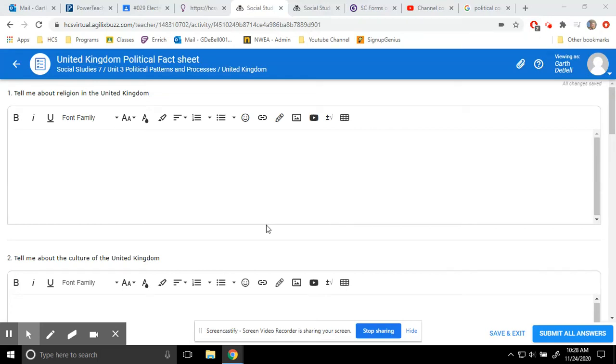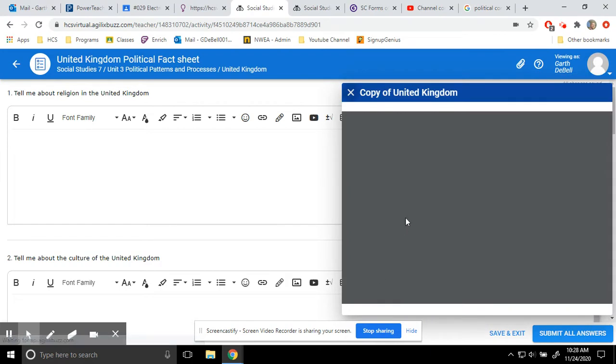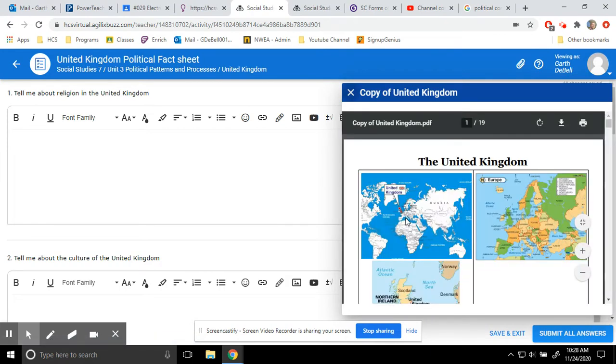All right, guys. So today we're working on the United Kingdom political fact sheet. First thing you're going to want to do is bring up your United Kingdom read document.